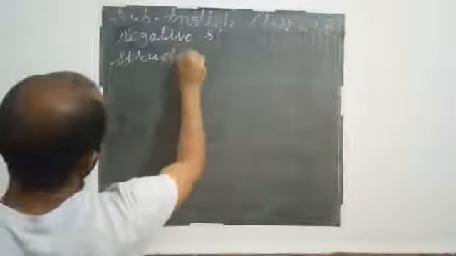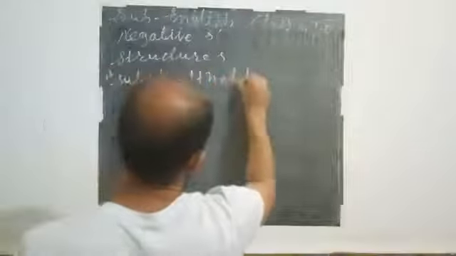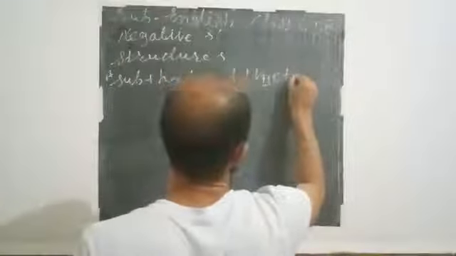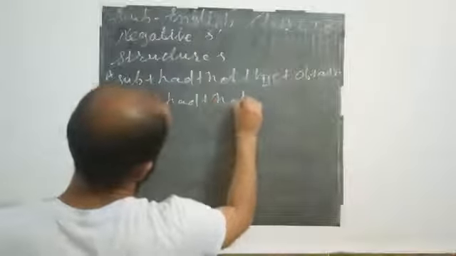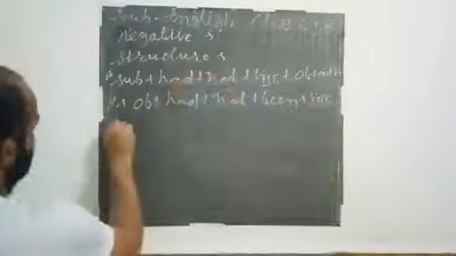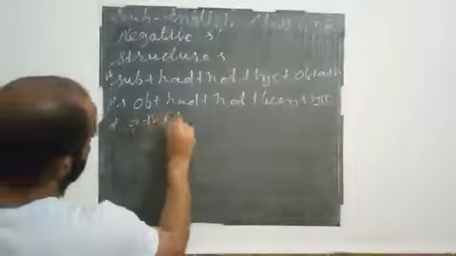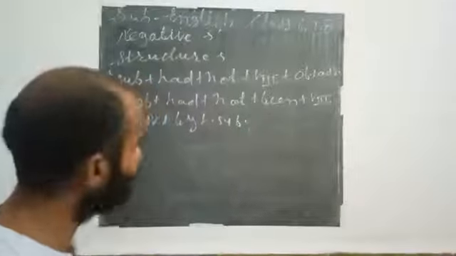The structure is subject plus had not plus verb's third form plus object and adverbial. And the passive of this sentence, object had not been plus verb's third form plus adverbial by subject. This is the structure of a negative sentence.